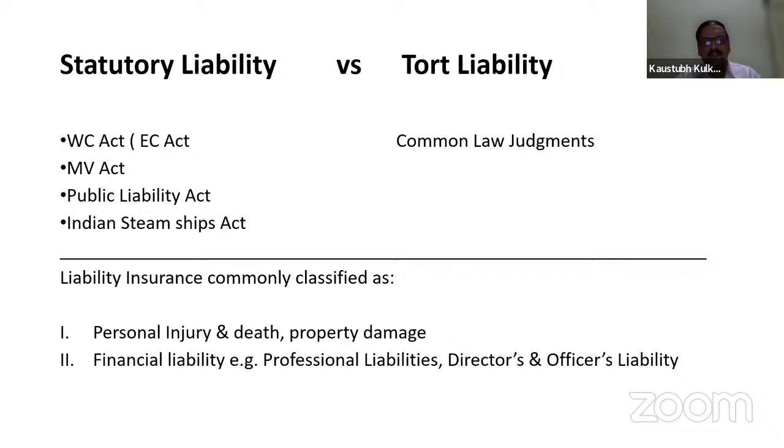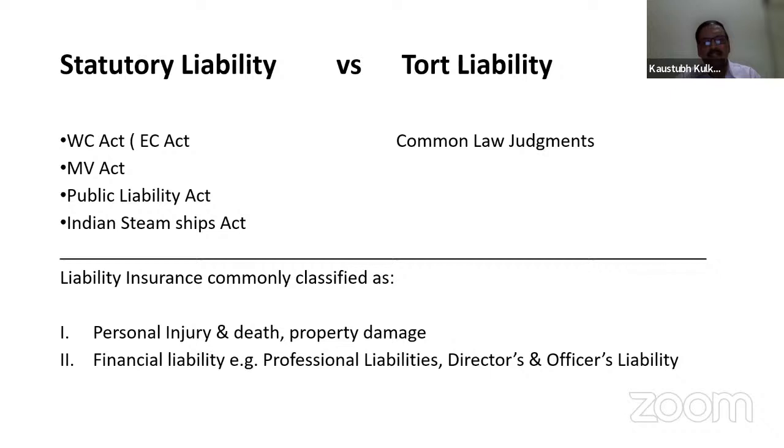Second one is financial liability. Now, what is the difference between financial liability and personal injury or property damage liability? The first one which I have described is the injury or death which has occurred to a third person, or the property is damaged by our insured person because of his negligence. Then these types of damages are paid.